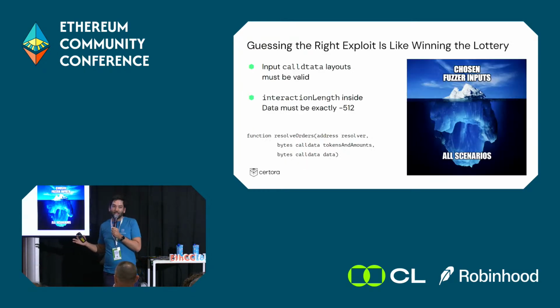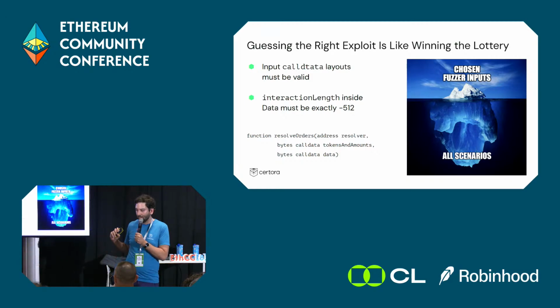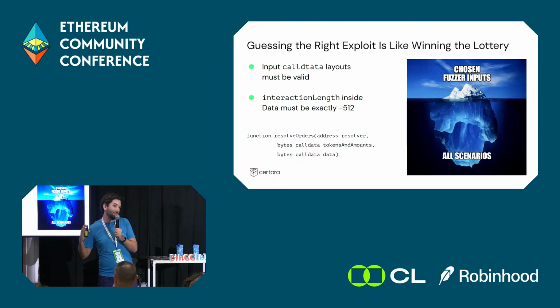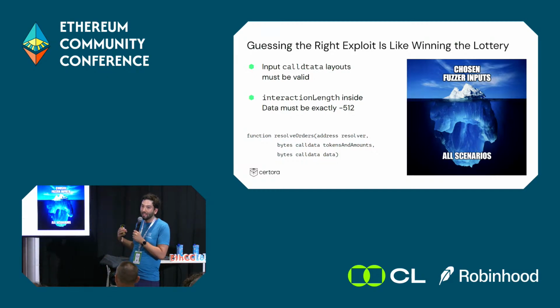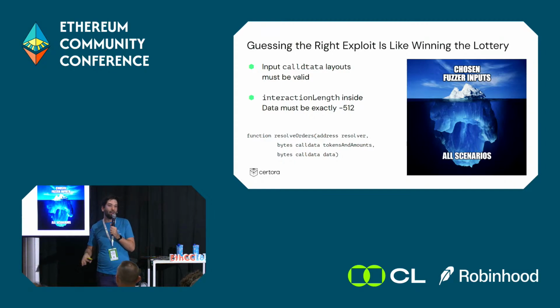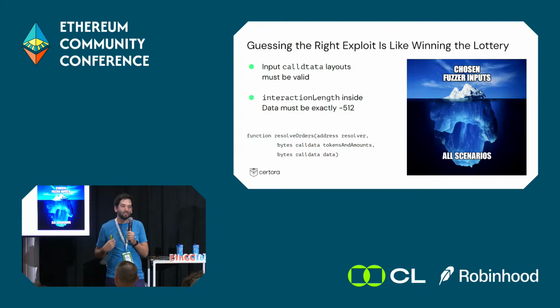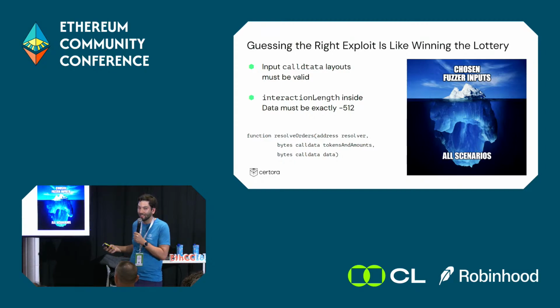But still, the input coverage of fuzzing is relatively low. For example, in the bug that I've explained before for 1inch, to get to the exploit, the call data has to have the correct layout. Otherwise, the function will revert and we will not see the exploit. So not only does it need to have the right structure, it also needs to have the correct length of -512. And the chance to stumble upon all that if we just randomly generate numbers is slim.